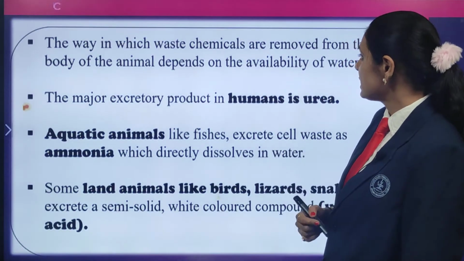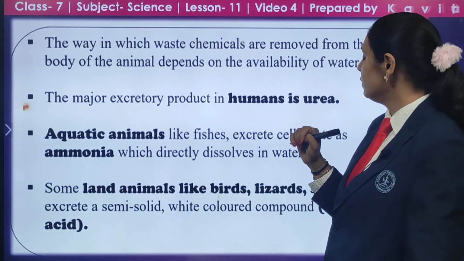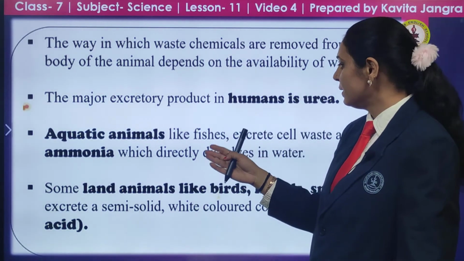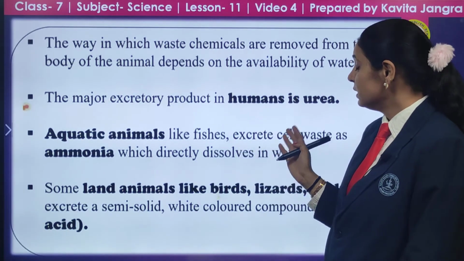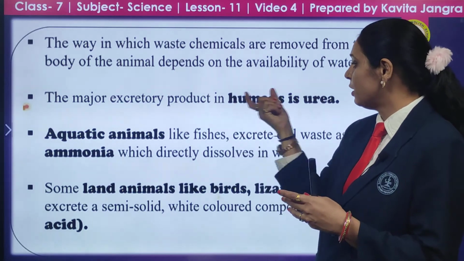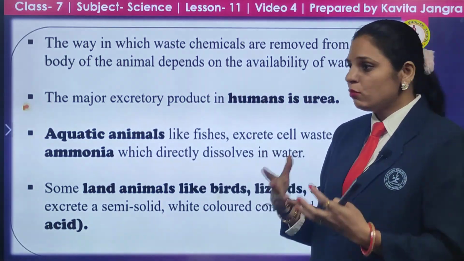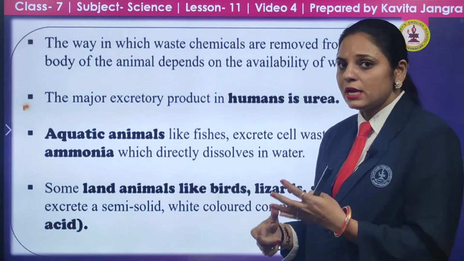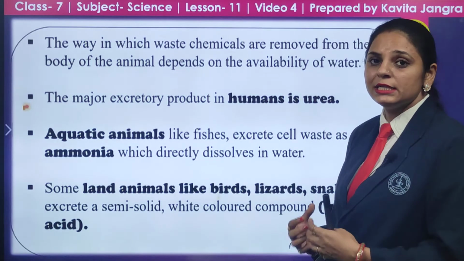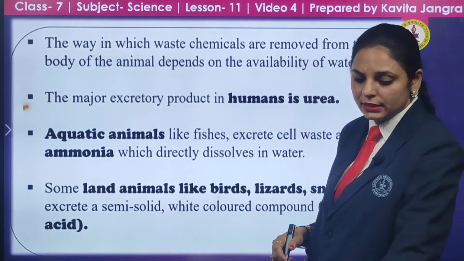The way in which waste chemicals are removed from the body of an animal depends on the availability of water. The major excretory product in humans is urea. This is very important and can be asked to you: what is the major excretory product in humans? Urea. Aquatic animals, animals living in water, release ammonia. And land animals like birds and lizards excrete a semi-solid, colored compound containing uric acid.